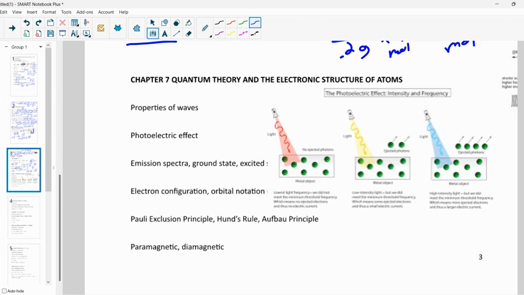Nothing's going to happen because the energy of the red light isn't strong enough to knock those electrons free. Here, we have yellow light that has a higher frequency, higher energy. That has enough energy to knock out electrons. All right, I can keep going higher. Now I have blue.